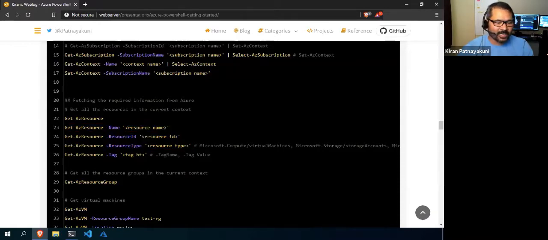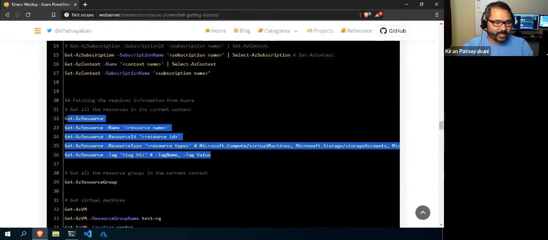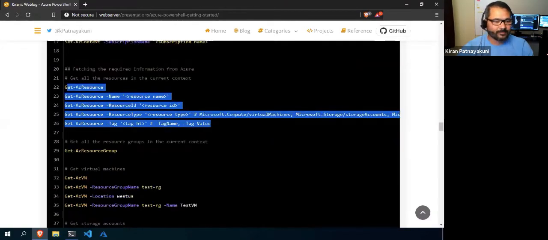But this one we use every day, like when I want to pull all the resources belonging to one particular department, or all the resources of one particular project. Most of the teams use tags every day. This way we can get all the resources and filter them.